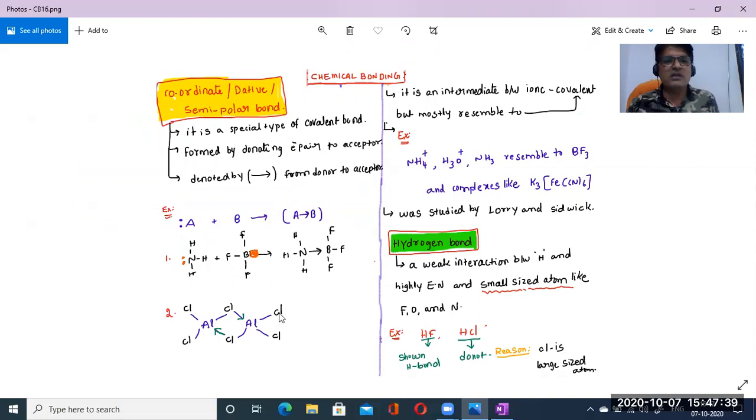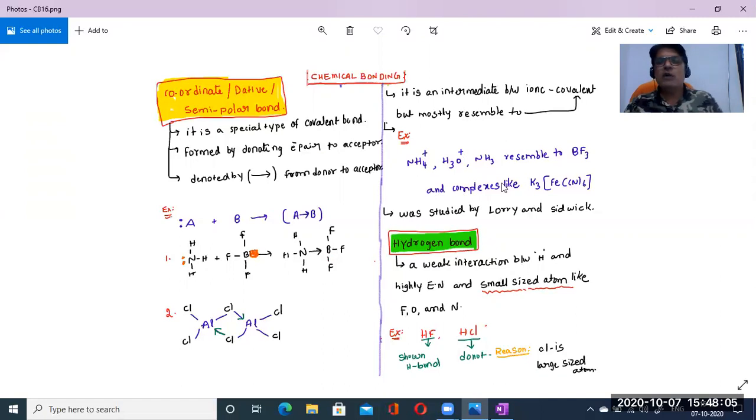Another example is aluminum chloride, AlCl3, which has a dimer structure. You can practice this one in the same manner. Next, the last topic. Examples: NH4+ ammonium ion, H3O+ hydronium ion, and NH3 resembles BF3 according to the hybridization part.